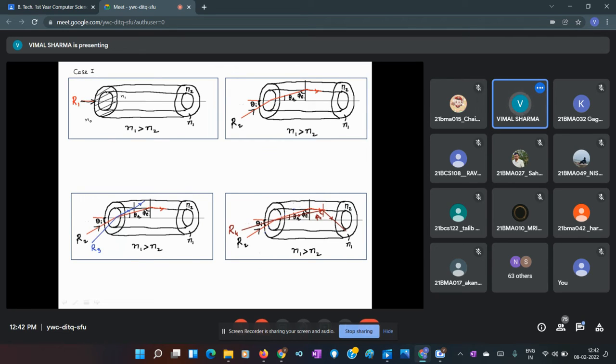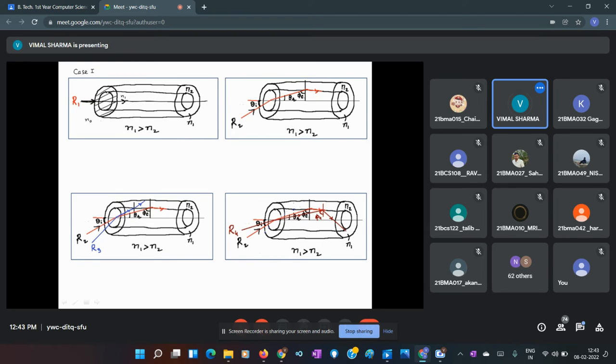And this is the normal to the air core interface, and light is along this normal, or you can say that the angle of incidence for this ray is 0. So it goes undeflected into the core and it moves along the axis of the core. This is the simplest thing and difficult to do. And this ray which travels through the axis of the optical fiber is called the axial ray.